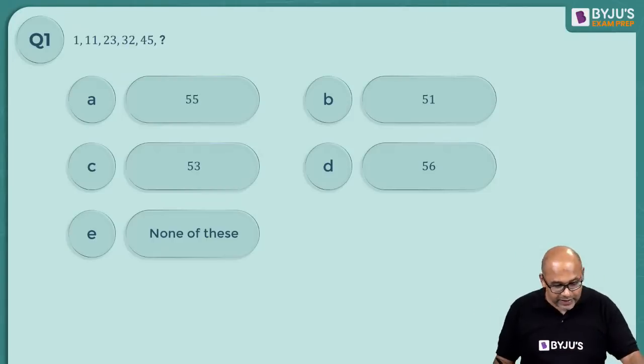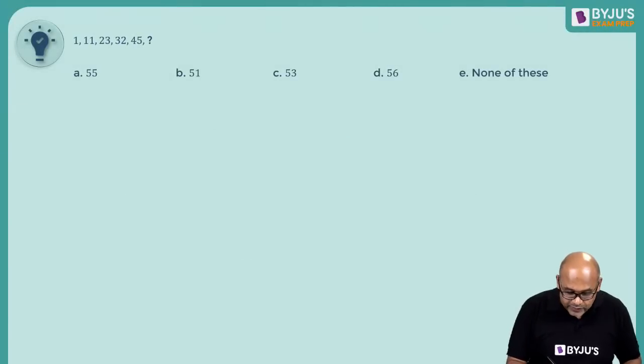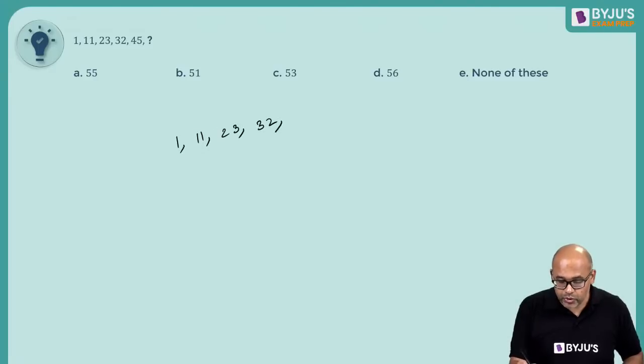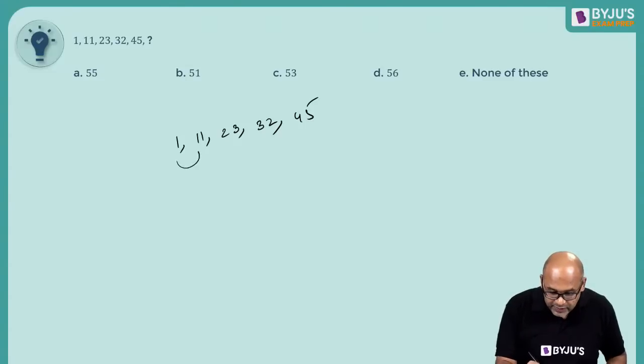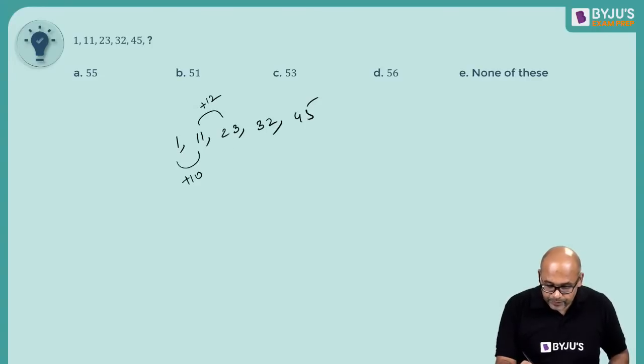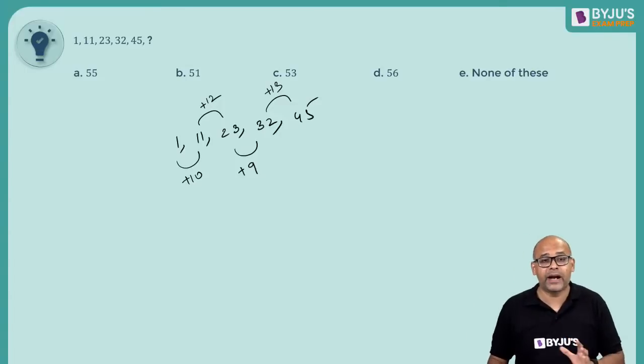So the question talks about the series 1, 11, 23, 32, 45. Observe what has happened. This is plus 10, this is plus 12, this is plus 9, this is plus 13. Can you see a pattern here?